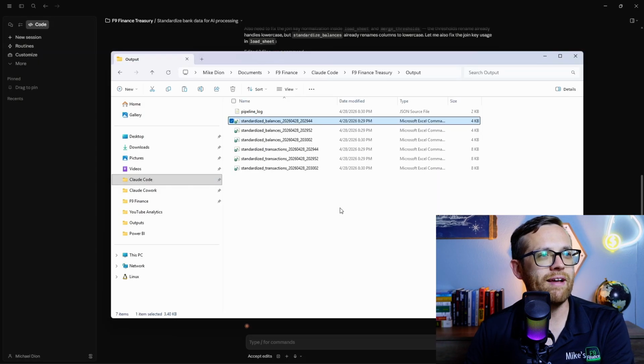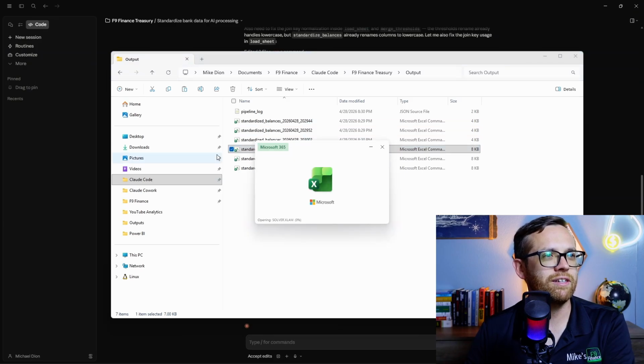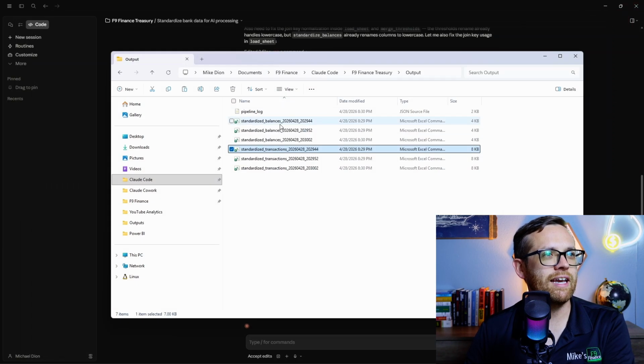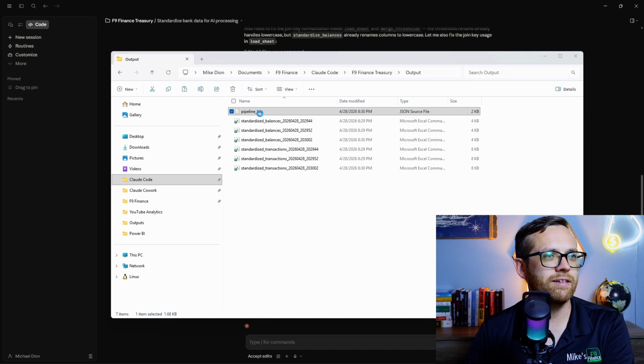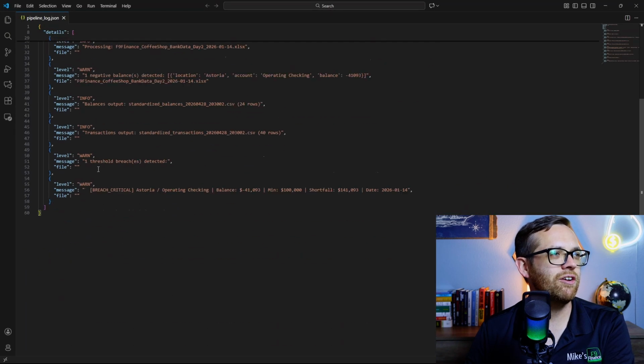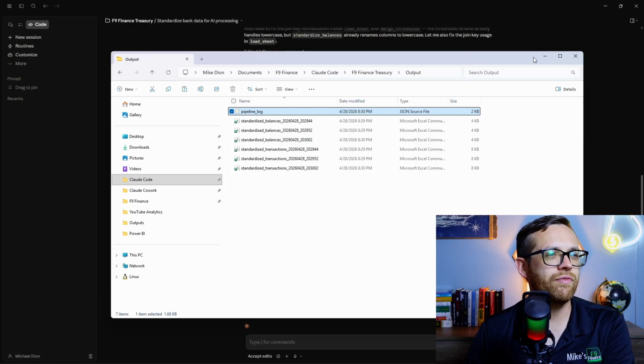So those are the balances. There's also transactions in there. We can open up one of these files just to show you what that looks like. So here's all of our transaction data. Excellent. And then here is the pipeline. That is fantastic.